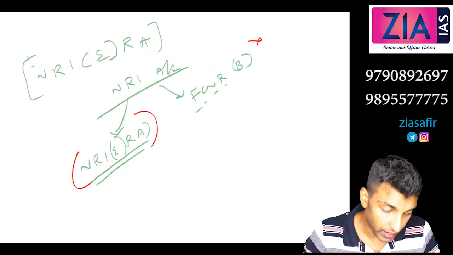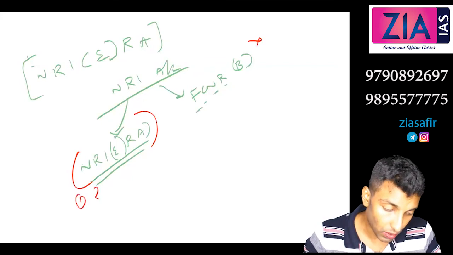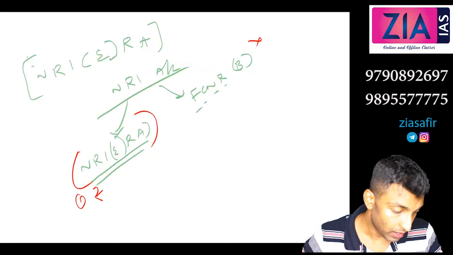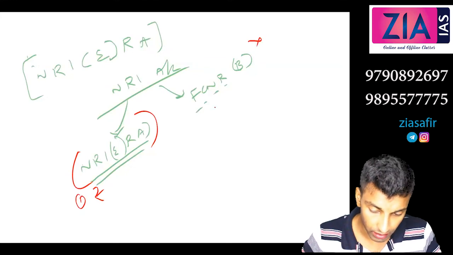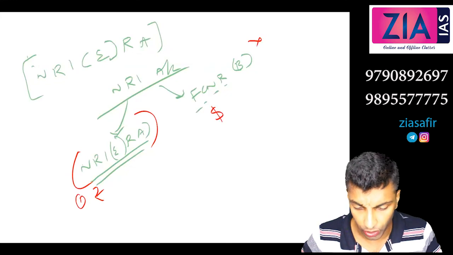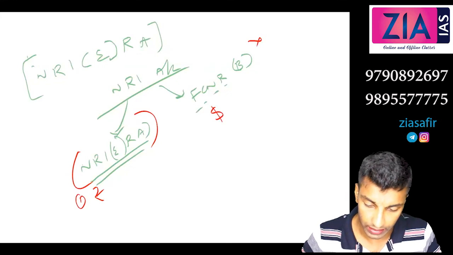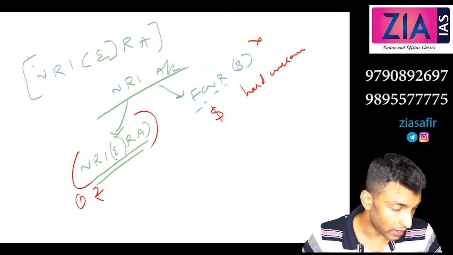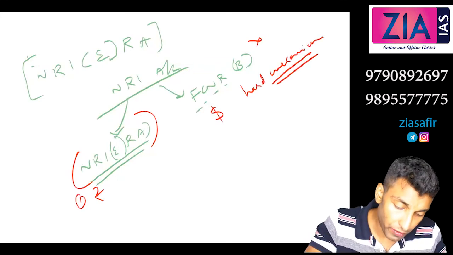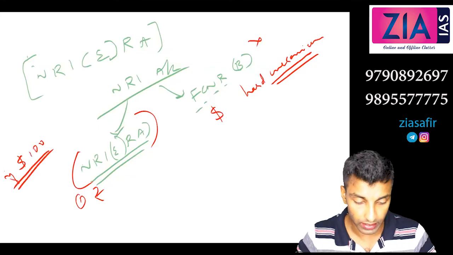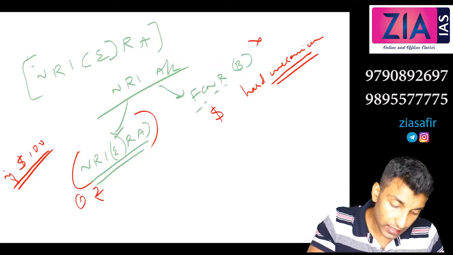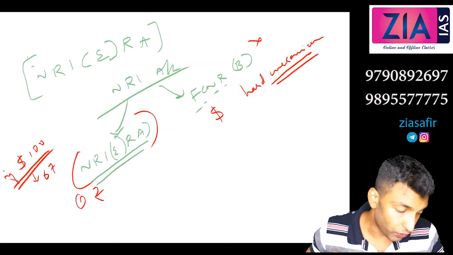Okay, so we will just deviate from here. You can say the first one is actually maintained in rupee, while this account is actually maintained in hard currencies, like dollar, pound, any hard currencies. So let's say $100 is deposited, and let's say 67 is the market value of the dollar.